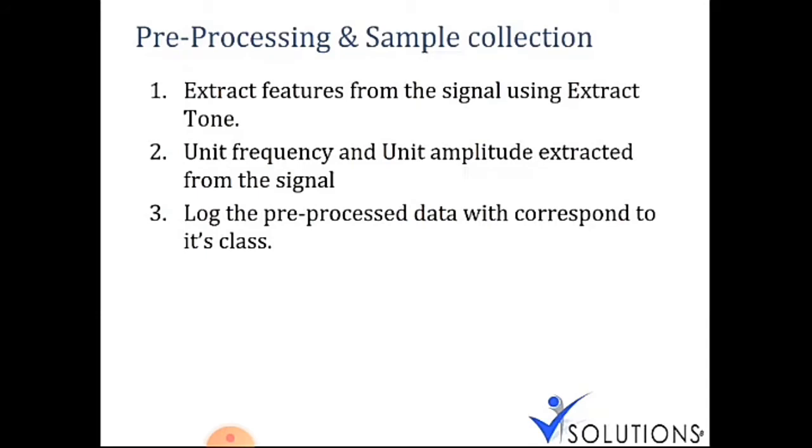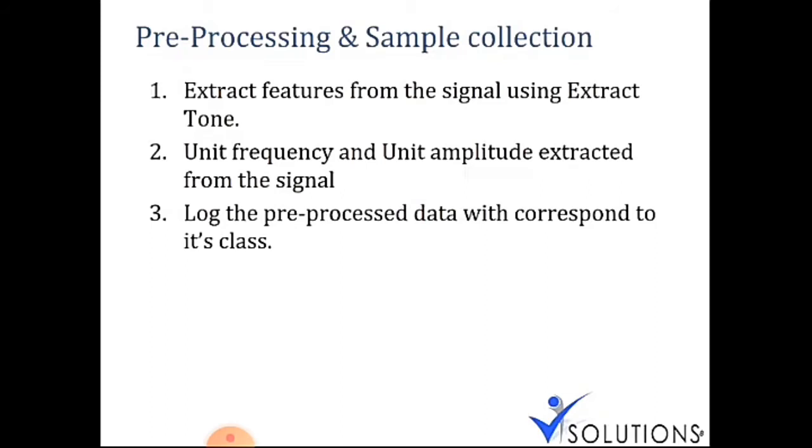We can take any features. So first we generate the signal, then from the signal we extract some features. To extract the features we are going to use the Extract Tone function. That is the first process in stage 1.